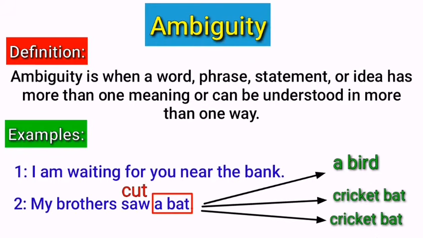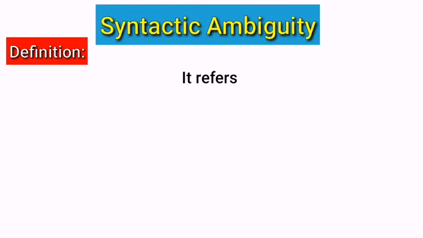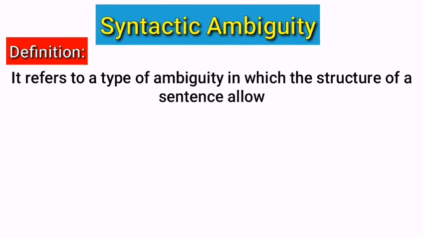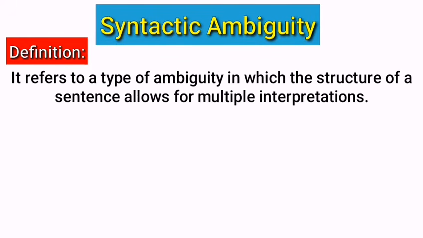Basically, you need to keep in mind that there are many different types of ambiguity in literature, including syntactic ambiguity. It refers to a type of ambiguity in which the structure of a sentence allows for multiple interpretations. Simply, some sentence structures make ambiguity, so when the structure of a sentence makes confusion and gives more than one meaning, then it is called syntactic ambiguity.